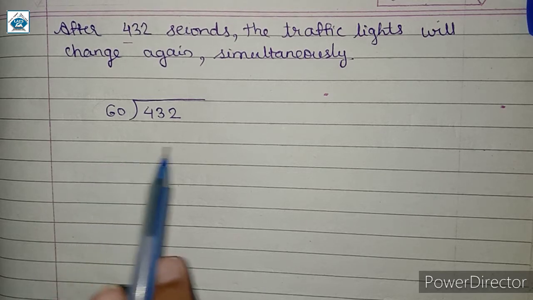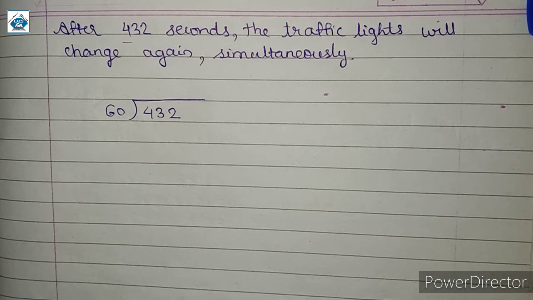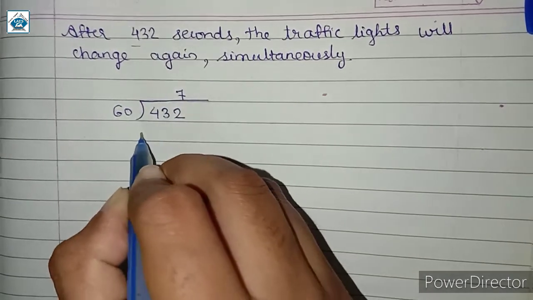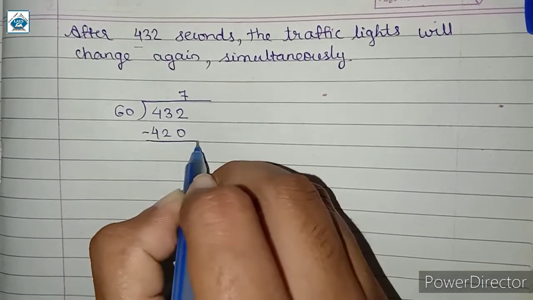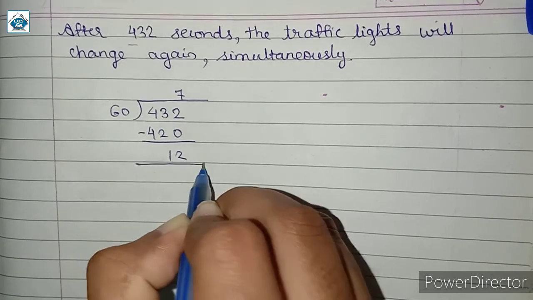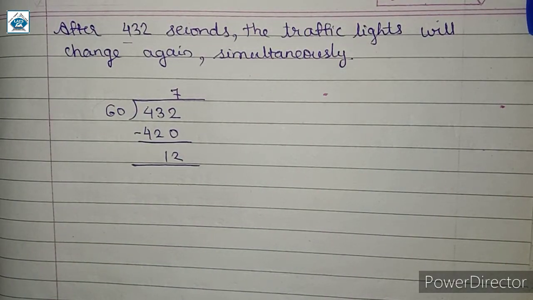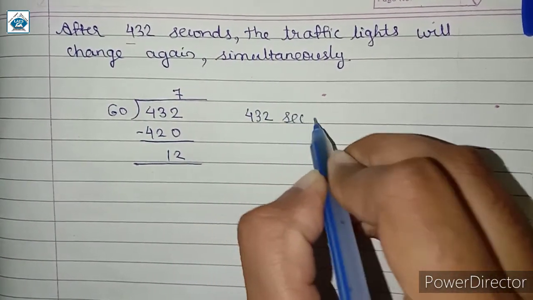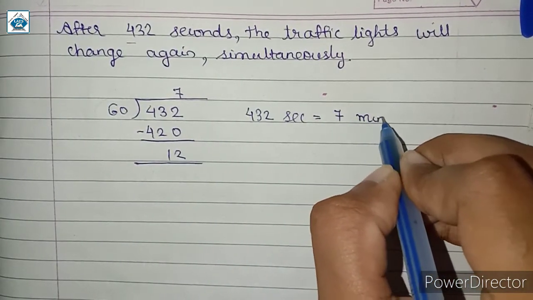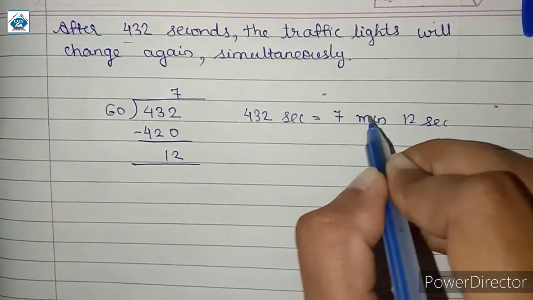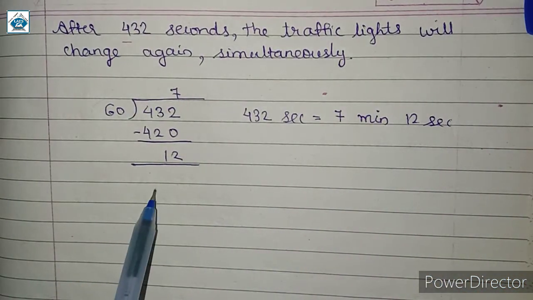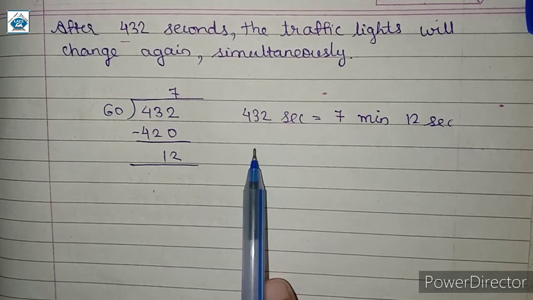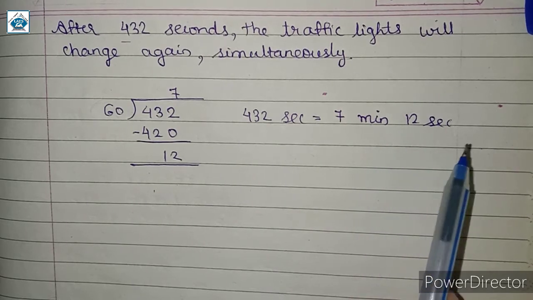So here for dividing this, we know that 60 multiplied by 7 is 420. 60 को जब 7 से multiply करेंगे, we will get 420. The remainder is 12, which is a small number. We won't go for a decimal division. We will stop the division over here. So we can write that 432 seconds is equal to 7 minutes and 12 seconds. Whatever the remainder will be, that will be in seconds, और जो quotient है वो minutes में होगा. So 432 seconds is equal to 7 minutes 12 seconds.